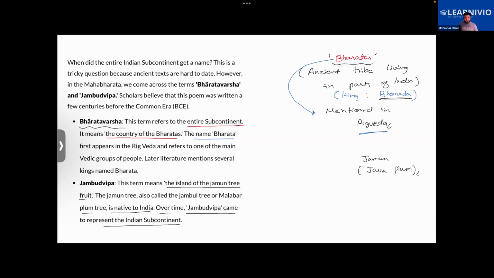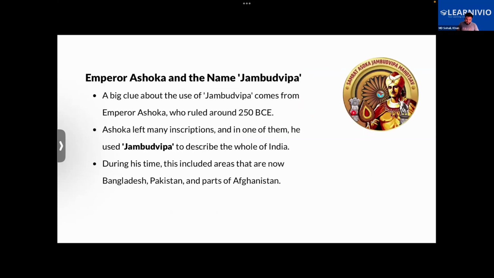This means that this particular tree is found growing in India only. The term Jambudvipa describes India as a large piece of land surrounded by water. It has lots of jamun trees growing in it, and it was used in historical inscriptions by different emperors also. Ashoka also used this term Jambudvipa.